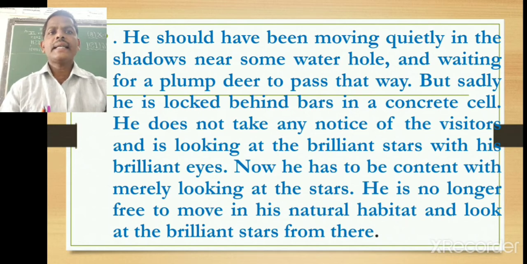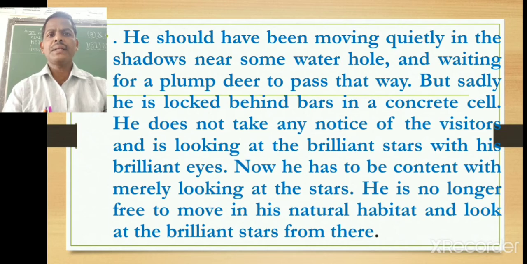He does not take any notice of the visitors who came to the zoo and is looking at the brilliant stars with his brilliant eyes in the skies, neglecting the visitors. Now he has to be content, satisfied with merely looking at the stars, and he should be restricted.